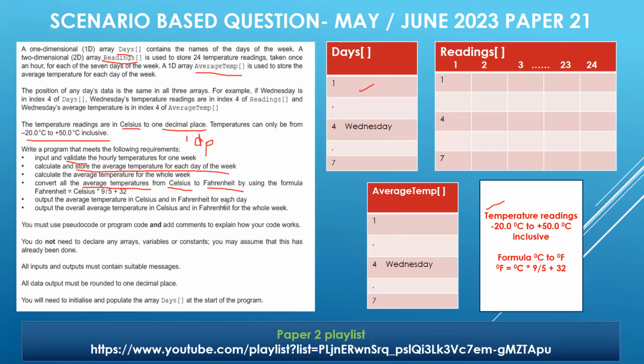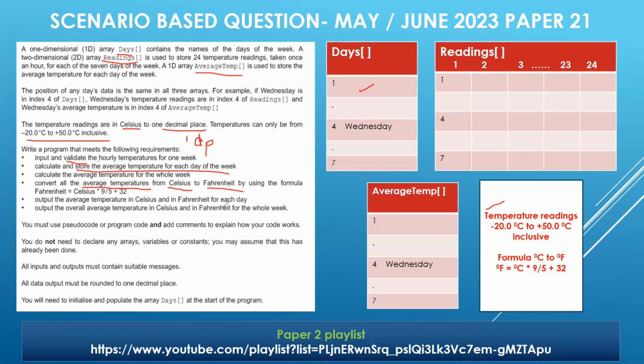And by the way, average temp is holding which temperature? Is it degree centigrade or is it degree Fahrenheit? Exactly, that is degree centigrade. And we have to convert each temperature from Celsius to Fahrenheit, and they want us to output both the temperatures in Celsius as well as in Fahrenheit.